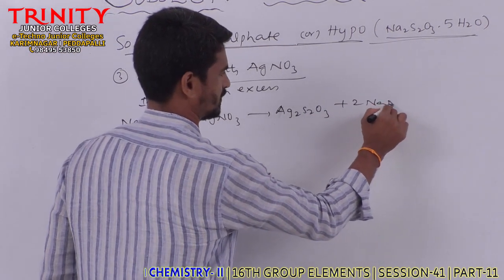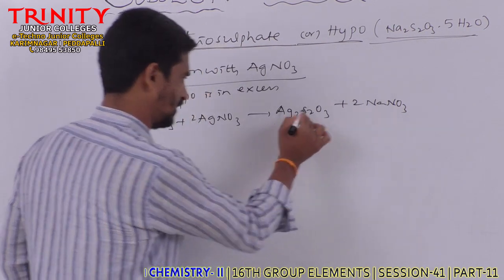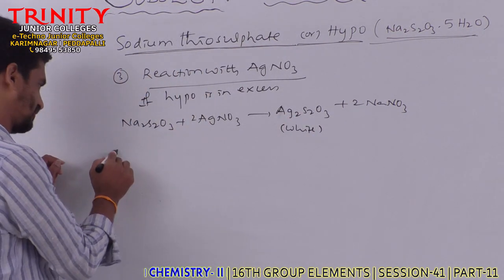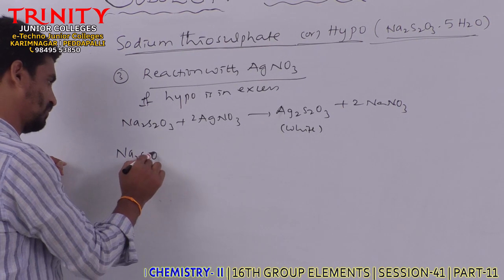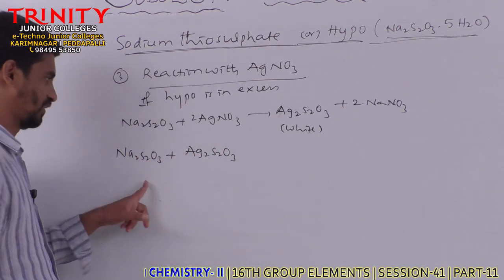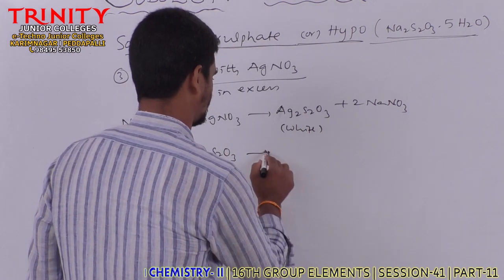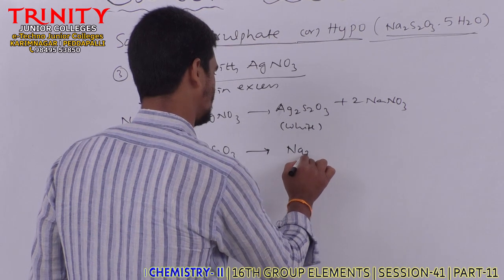This silver thiosulfate is white in color. Now if hypo is in excess, one more molecule of hypo reacts with this silver thiosulfate and produces a complex. What is that complex, sir?